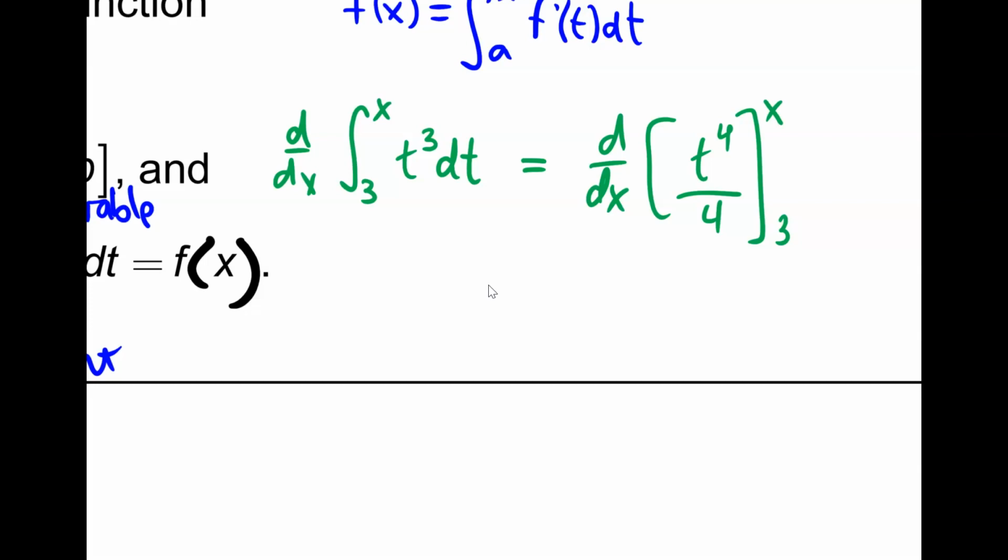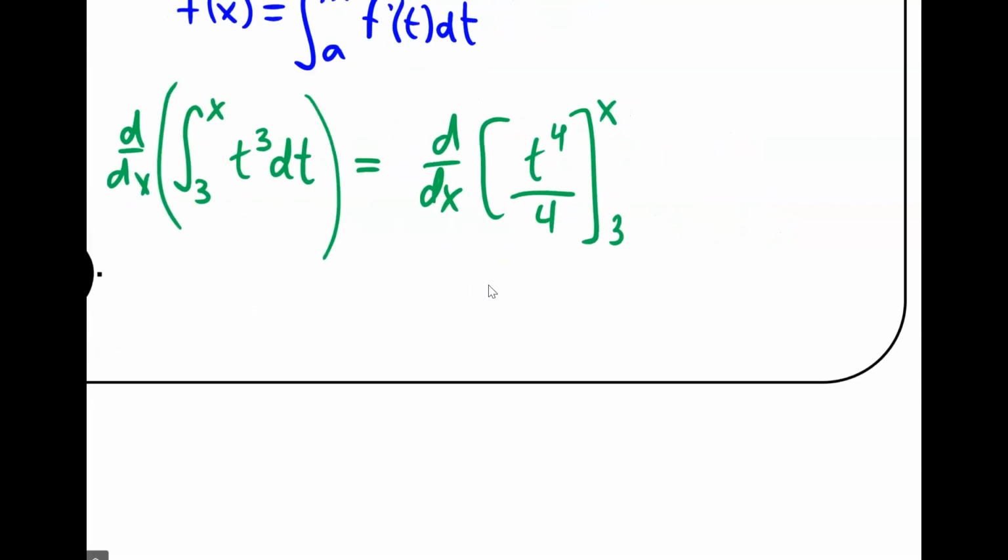Okay. So here we're trying to take the derivative of an antiderivative. So it's almost like canceling out, but I hesitate to say this because it will mess you up if you go one step further and have to use chain rule. So I'm hesitating to say totally undoing it because it's going to get harder. Okay, so after I evaluate this, I'm taking the derivative. Let me evaluate the actual integral.